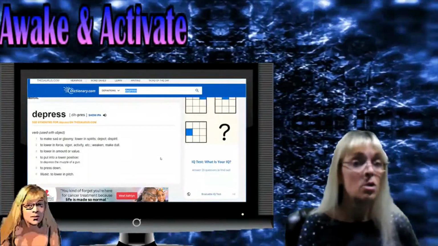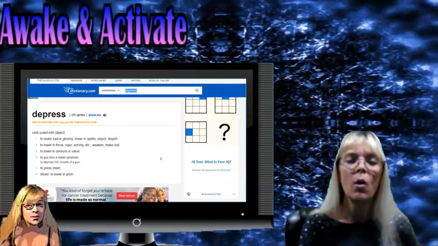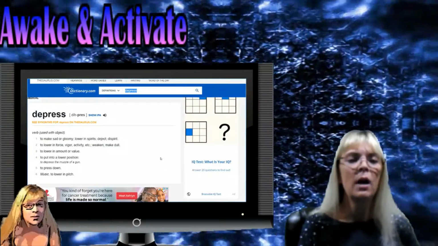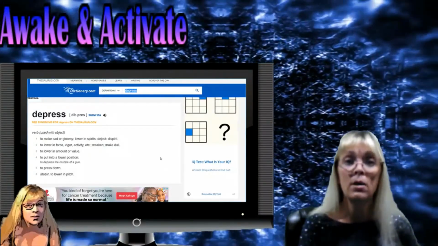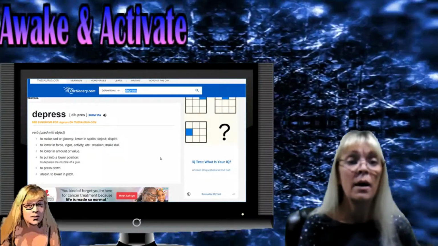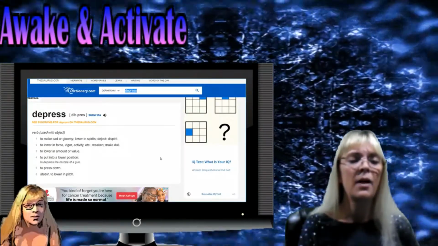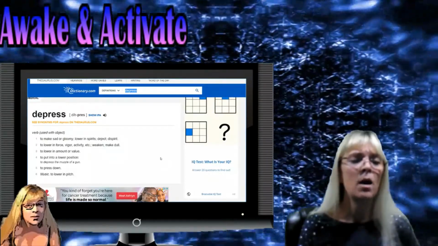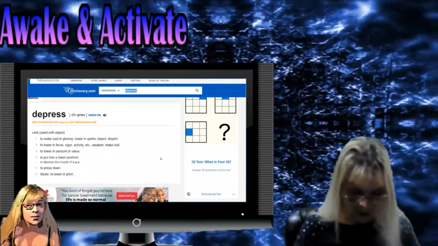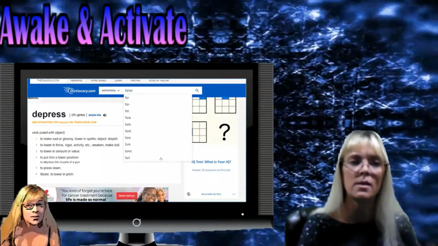Number 1, to make sad or gloomy, lower in spirits, deject or dispirit. Number 2, to lower in force, vigor, activity, etc., weaken, make dull. Number 3, to lower in amount or value. Number 4, to put into a lower position. Number 5, to press down. Number 6, music, to lower in pitch. Okay, that is depress. Now let's go into force.